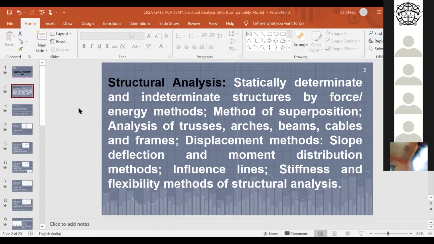Then in the next year, you studied the theory of structures, where you learned to obtain the forces generated because of the external load. Forces generated in the members, maybe the axial force, the shear force, the torsion, or the bending moment. So various forces are generated because of the resistance offered by the material to the structure. And you also learned about various structures. Typically, the study of structures will start from the classification, that is, from the two-dimensional truss, right?